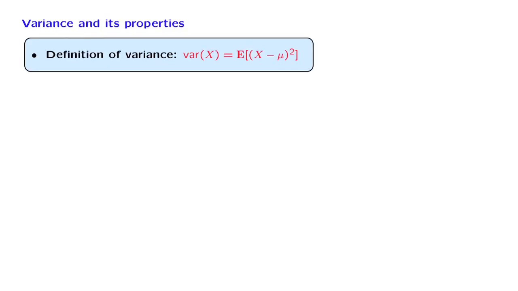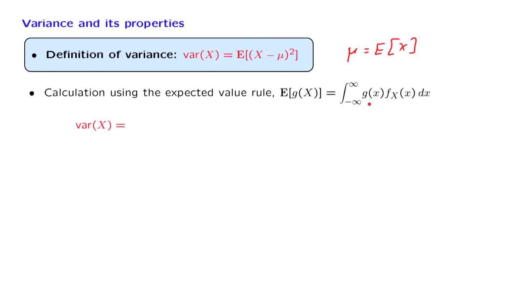The story regarding variances is exactly the same as in the discrete case. We define variances using the same definition, and of course here mu stands for the expected value of the random variable x. To calculate the variance, we can use the expected value rule, which takes this form in the continuous case, and we apply the expected value rule for the case where we're dealing with the expected value of this particular function, so that in this instance the function g of x is (x minus mu) squared.